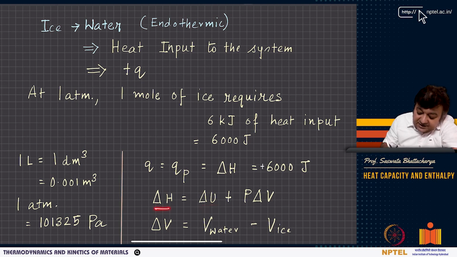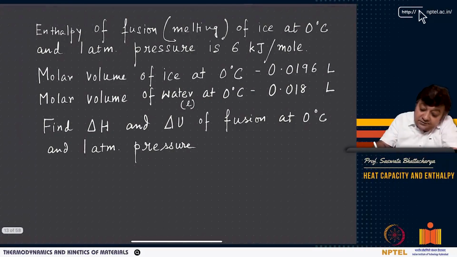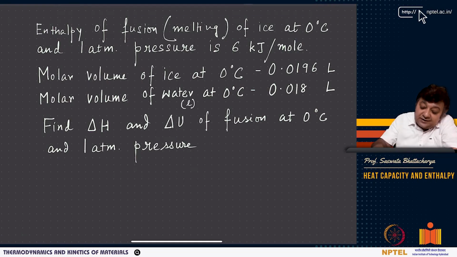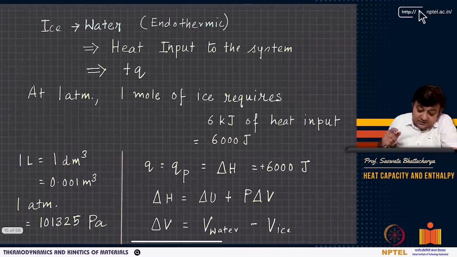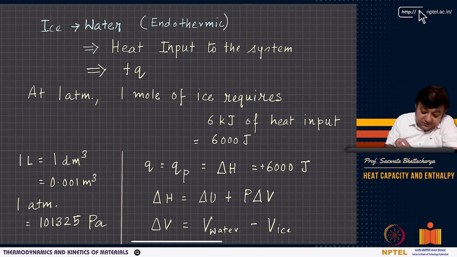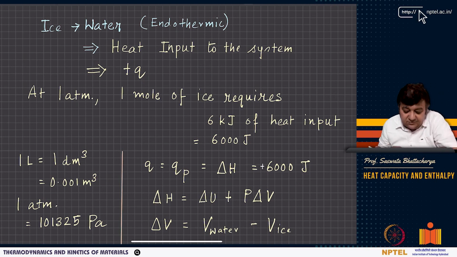Now we know the relation delta H equals delta U plus P delta V, and we know the molar volume of ice, which is 0.0196, and this is 0.018. Now remember, 1 liter is 1 decimeter cubed. This is something you have to know, the units. 1 decimeter is 0.1 meter, so you have a decimeter cubed, which is 0.001 meter cubed, and 1 atmosphere is 101,325 pascals. Pascal is the unit of pressure, Newton per meter square, and 1 atmosphere is also a unit of pressure, which means 101,325 pascals.